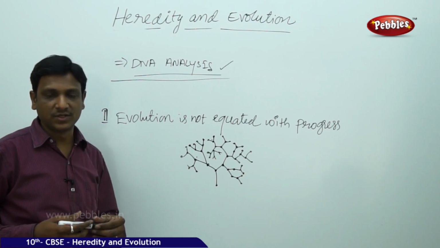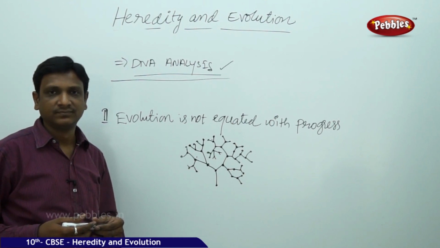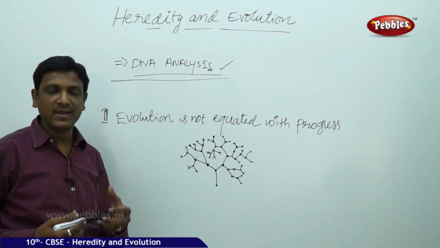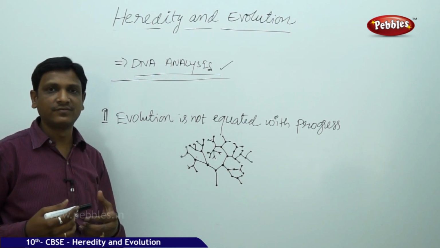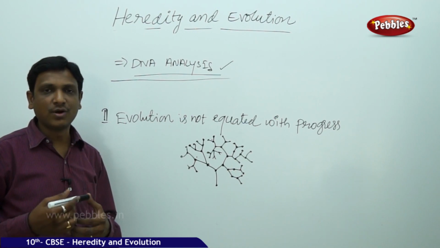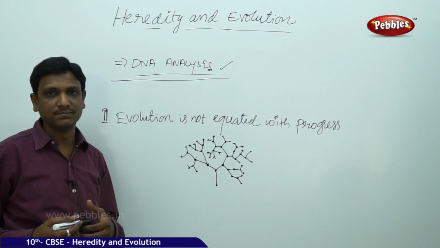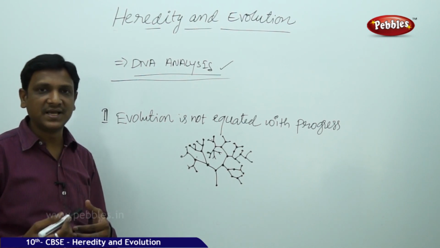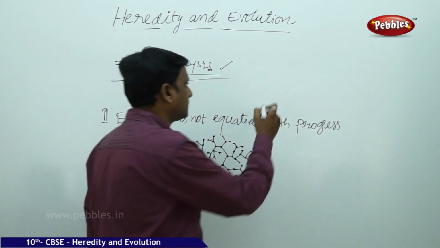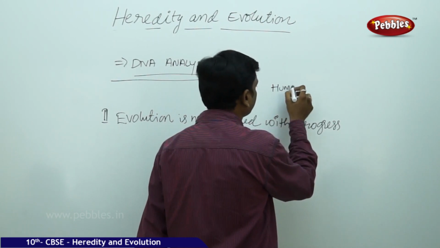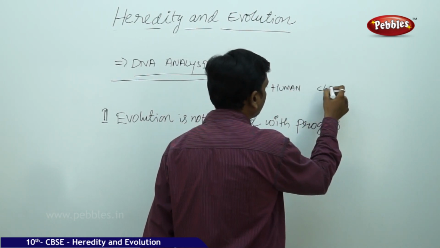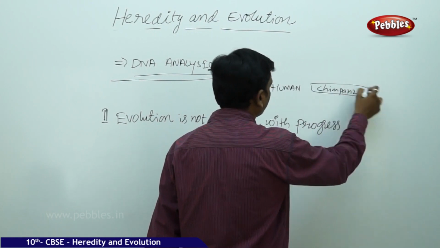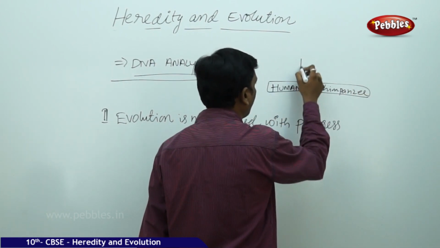And it is a very gradual process. And you see the relations, we may be thinking that, okay, humans are evolved from chimpanzees. It's a fact that humans are not evolved from chimpanzees. Humans and chimpanzees evolved from a common ancestor. Human, chimpanzee. These two are evolved from a common ancestor.